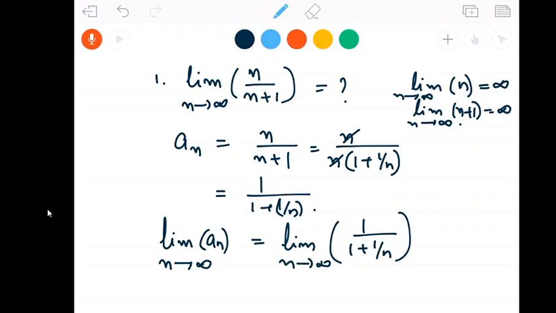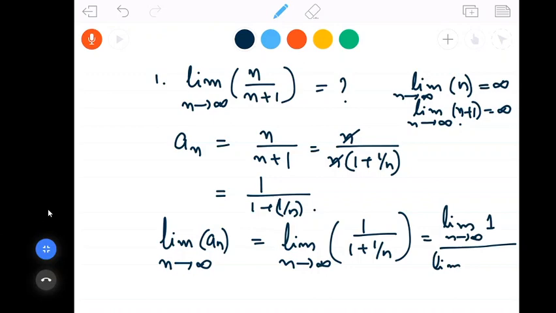So both are convergent. So I can write this as limit of 1 as n tends to infinity divided by limit of 1 plus 1 by n as n goes to infinity.